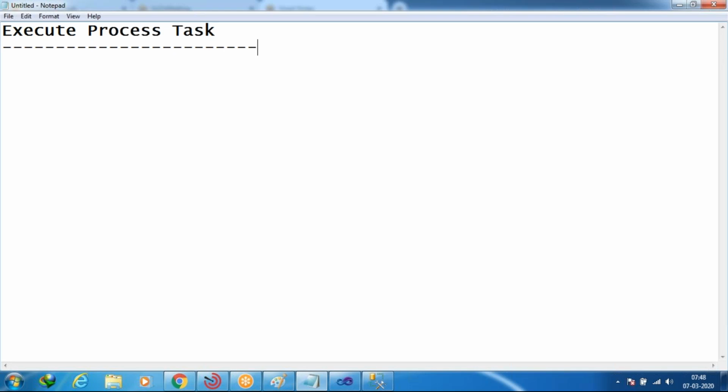It is also a very important task. Execute package, execute SQL task, execute package task, and execute process task. Each and every task is very important, so you have to focus on each and every task. Coming to the execute process task, it is also a very, very important task in real time. Why are we using this task?